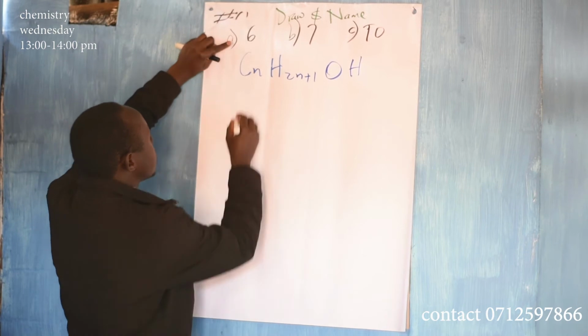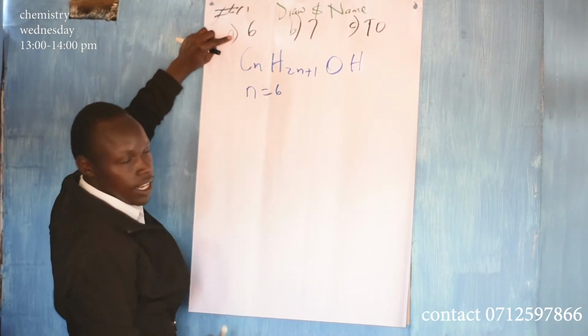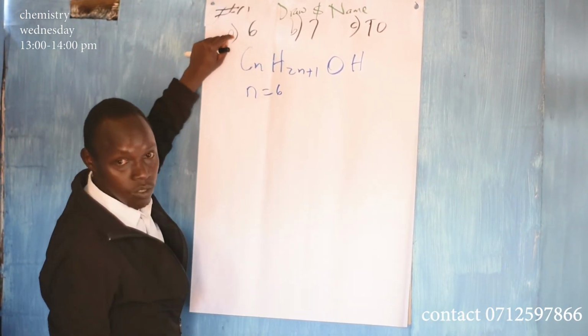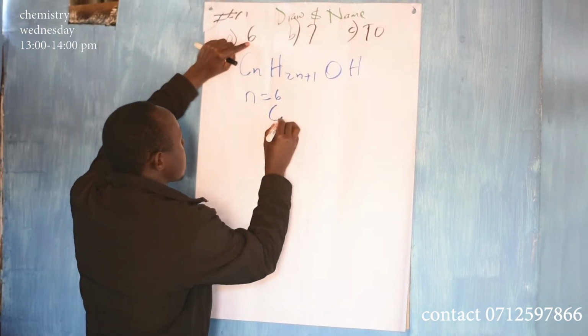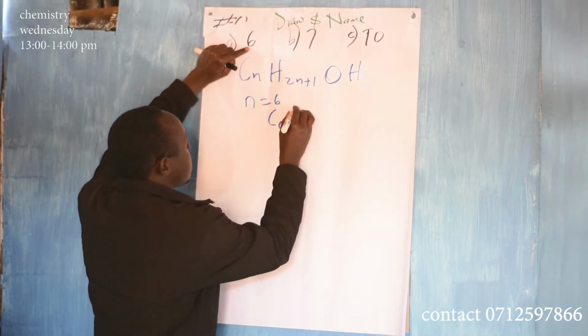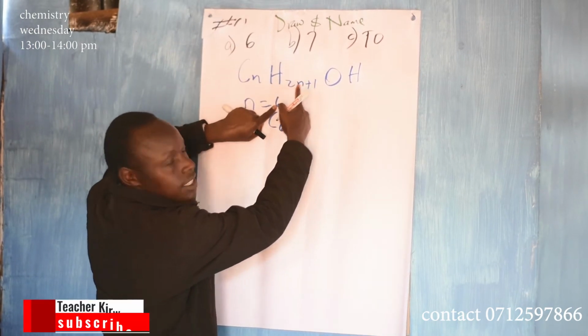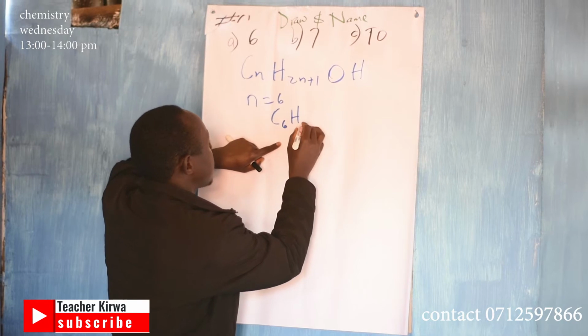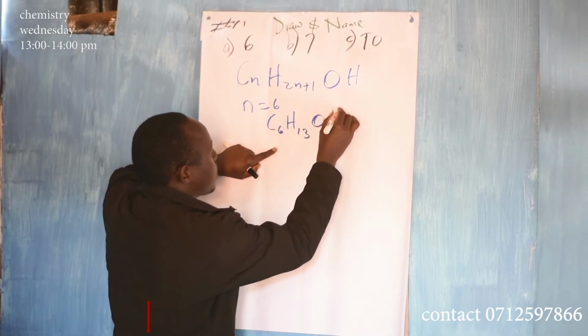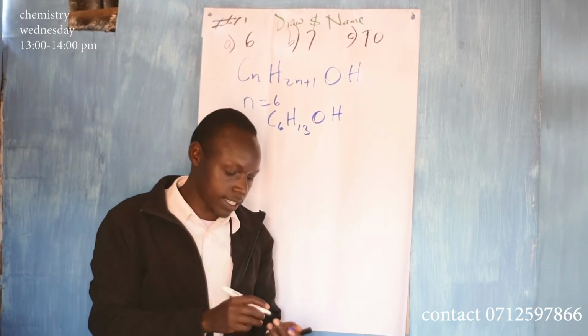So if n is equal to 6, you just substitute. Then you will have C6H, 2 times 6 is 12 plus 1 is 13. So C6H13OH. As simple as that.